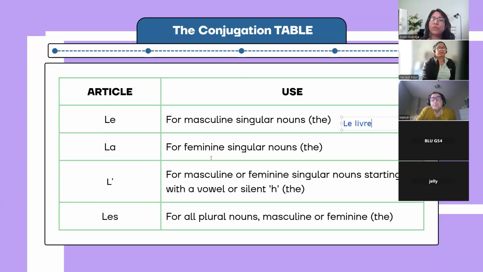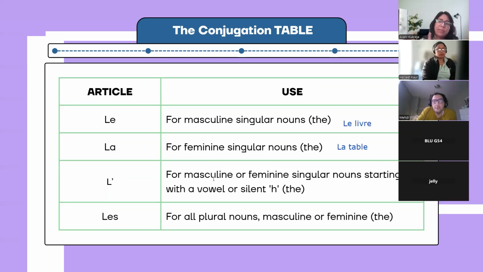Now, la is used with nouns which are feminine and singular. Give me an example, anyone. La table. Excellent. Now, L apostrophe is a new one for you. L apostrophe is used with nouns which are masculine or feminine, provided the words are singular and that they start with a vowel. Vowels in French are A, E, I, O, U, and even H. H also happens to be a vowel.